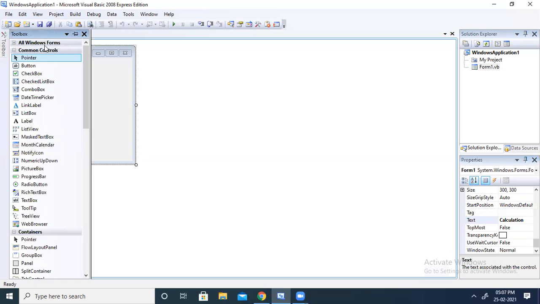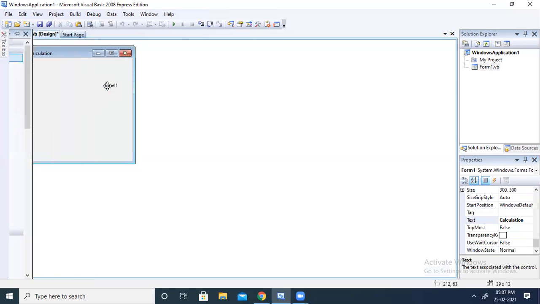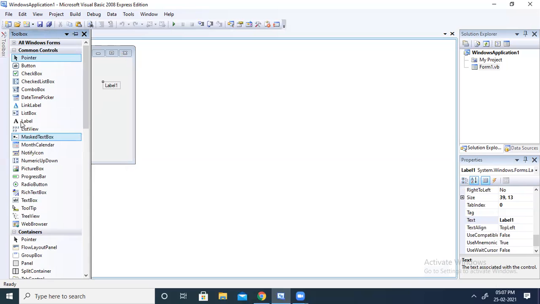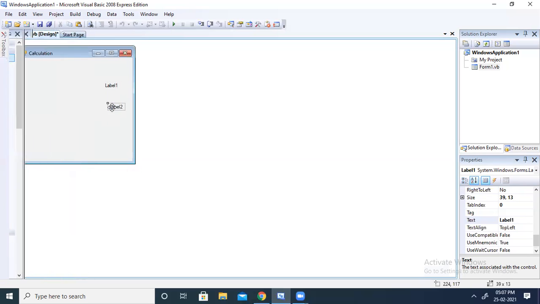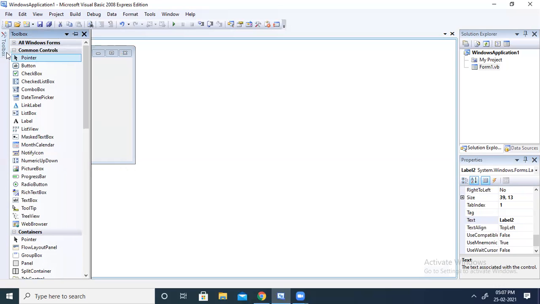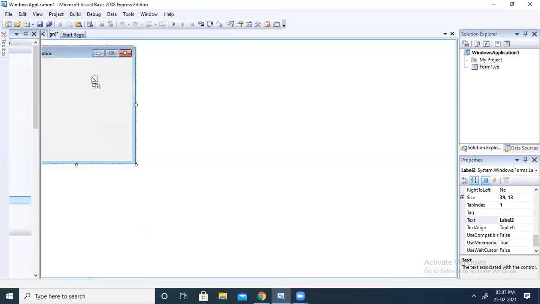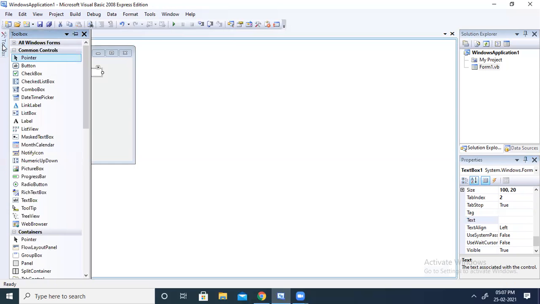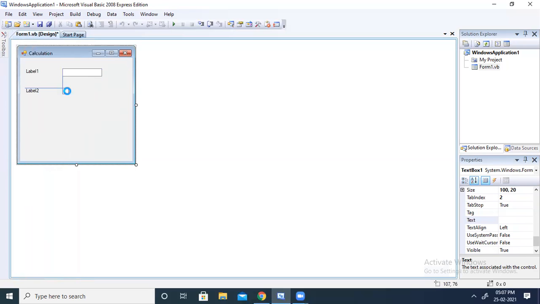For that, I am first taking two labels. Then as per the requirement, I will take more. I am taking these two labels to display the message to the user that they have to enter two numbers. Where will they enter the number? For that, they need a control. That control is the text box. So here I am taking two text boxes. So the user will enter the input here.